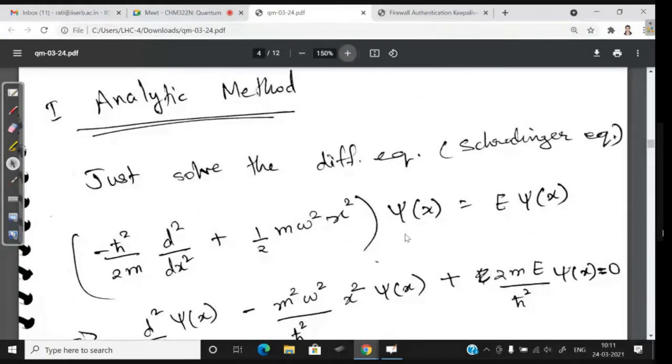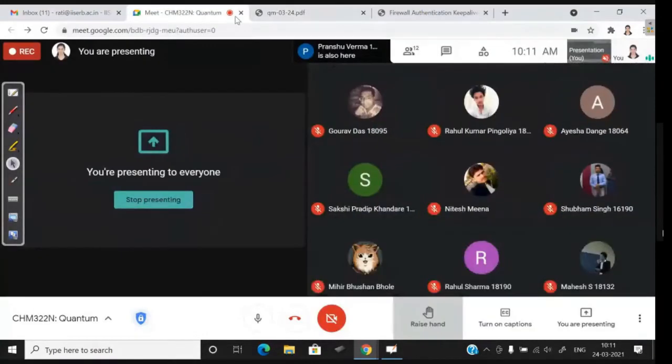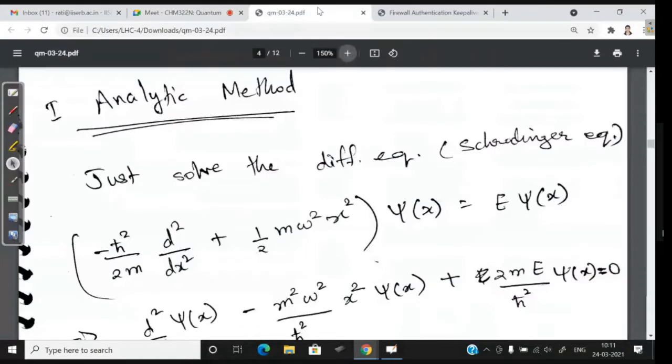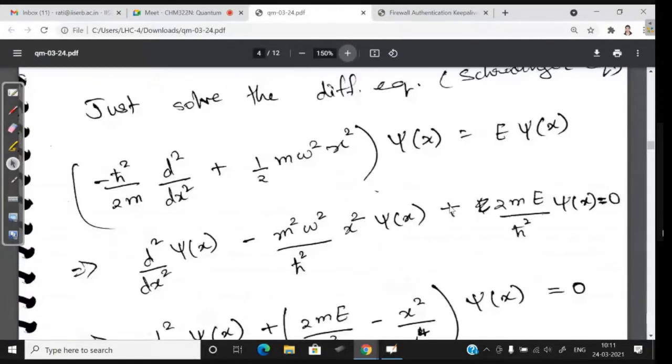Okay, so in the first method, what we do is we just solve the differential equation. So this is our differential equation, and we need to solve it.